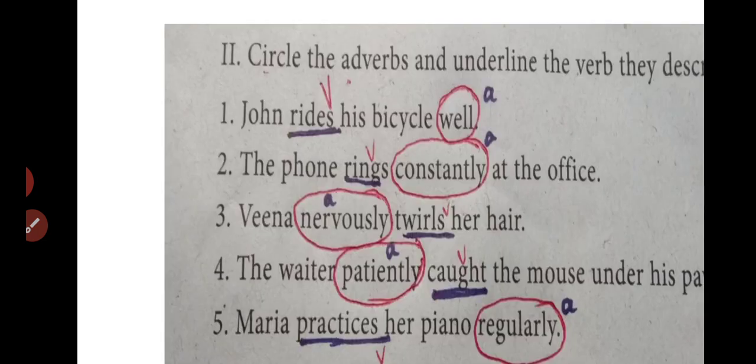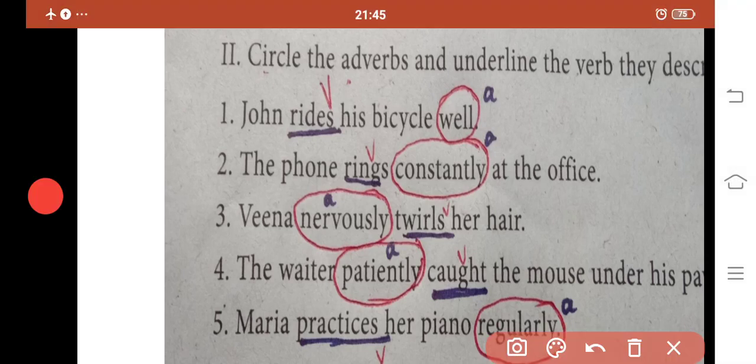Circle the adverbs and underline the verb they describe. First one, John rides his bicycle well. What they are asking us to do: circle the adverb, underline the verb. First we are going to underline the verb. We know already action words are called verbs. So the word rides is a verb. I have underlined it with a blue pen.